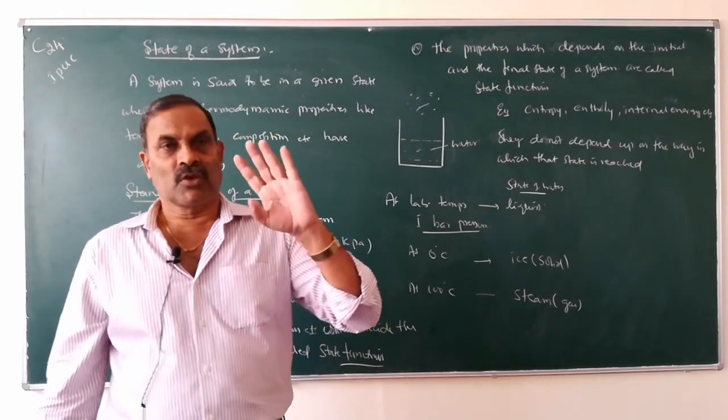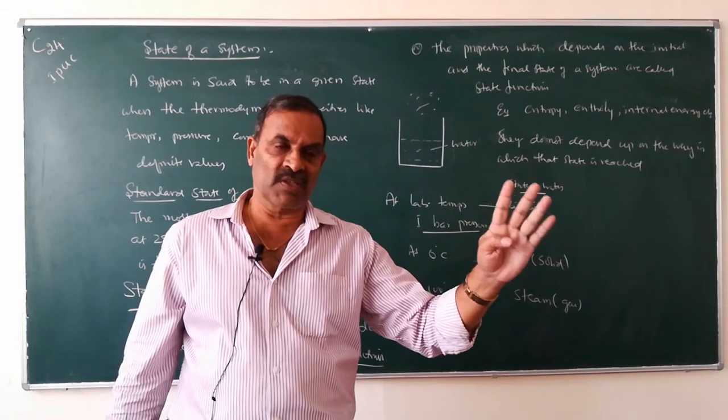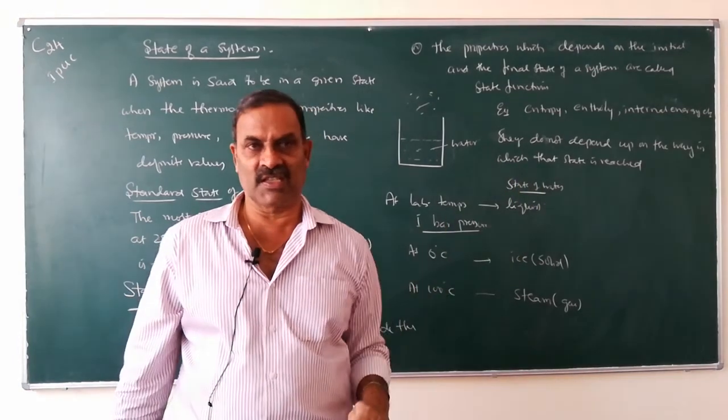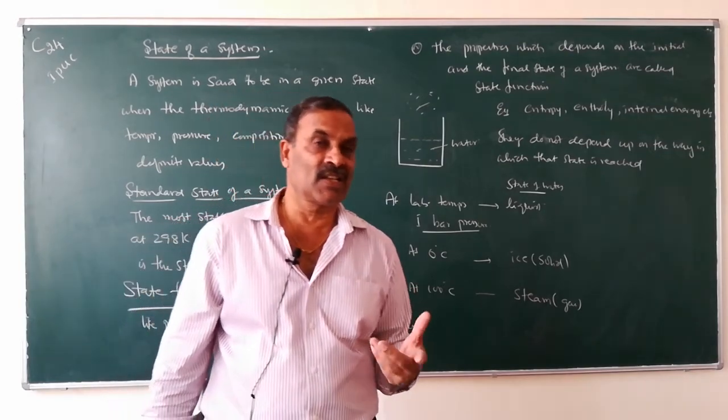Understand? So coming to system definition, there are three types of system: open system, closed system, isolated system. And then coming to the state of a system.